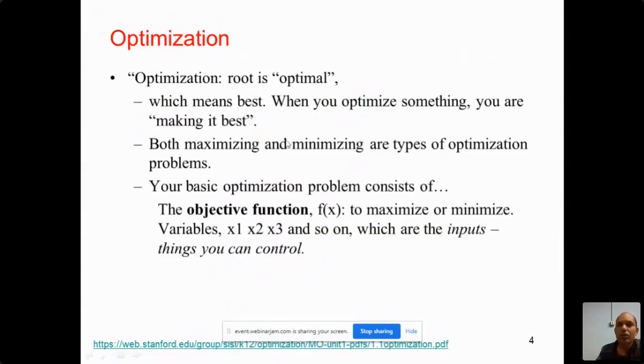In addition to imposing the constraints, it is very important to define the objective functions. In machine learning, you are aware of the clustering problem.